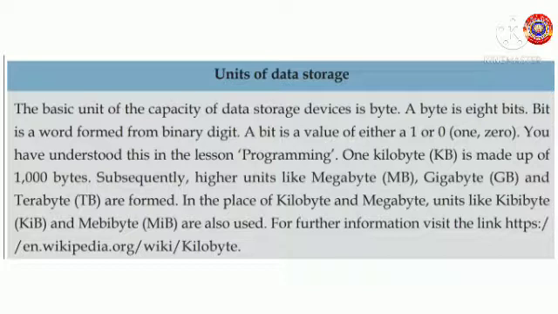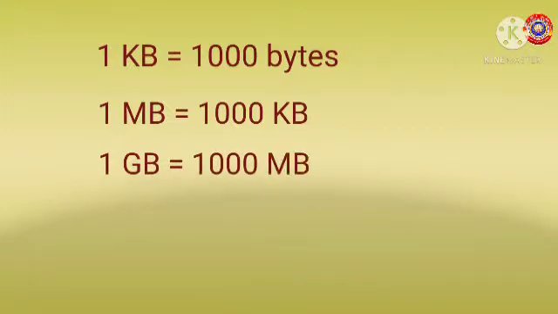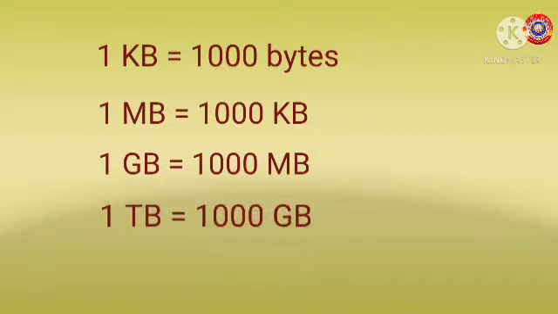Now 1 kilobyte, KB, is made up of 1000 bytes. Note that 1 kilobyte is equal to 1000 bytes. Subsequently, higher units like megabyte, gigabyte and terabyte are formed. In the place of kilobyte and megabyte, units like kibibyte and mebibyte are also used. Here we have to study the relation. 1 kilobyte is equal to 1000 bytes. Subsequently, 1 megabyte is equal to 1000 kilobytes. 1 gigabyte equal to 1000 megabytes and 1 terabyte equal to 1000 gigabytes.